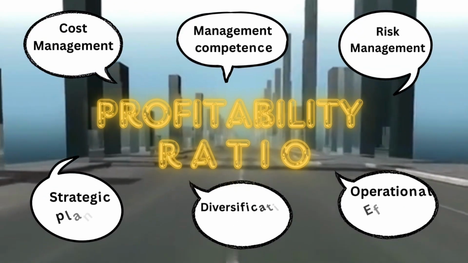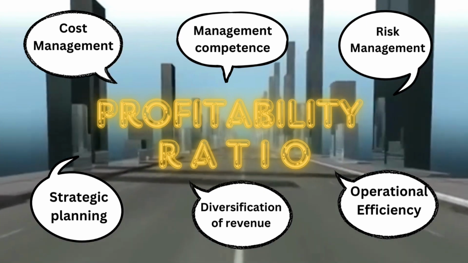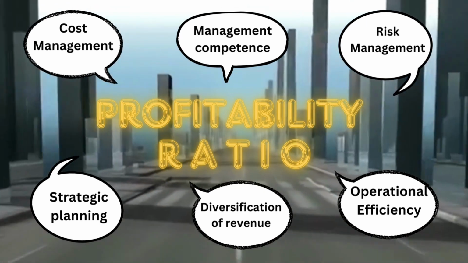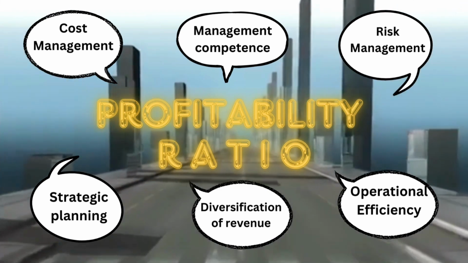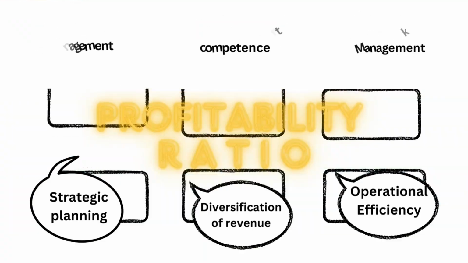Here are some suggestions that Bank Rakyat can do to ensure that the bank's current financial ratio is in good condition. Bank Rakyat can improve the ratio by managing costs, performing complete management, improving risk management, increasing profitability, doing strategic planning, and focusing on diversification of revenue and operational efficiency.